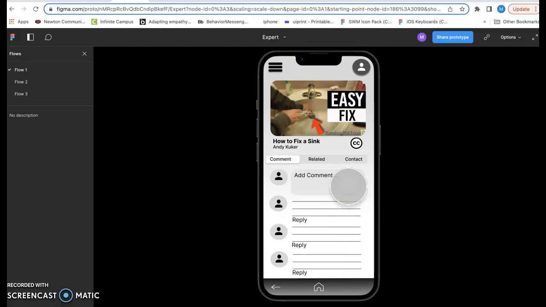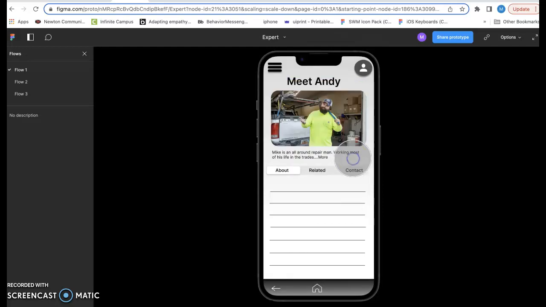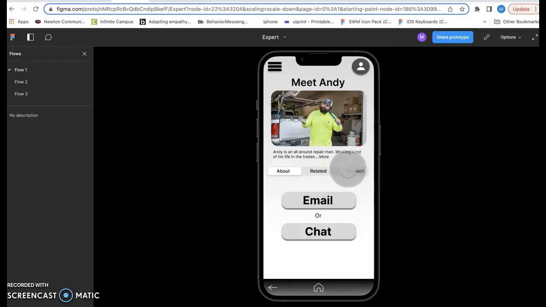If you have very specific questions and you want to ask the expert, that's when you can go to this contact button. It will bring you to the expert that you are actually getting taught by. From there, you can hit contact, and you have the ability to either just email, which is just a simple question, and it's not urgent. Hopefully you'll get it back in a couple days. Or you can go to an instant chat.